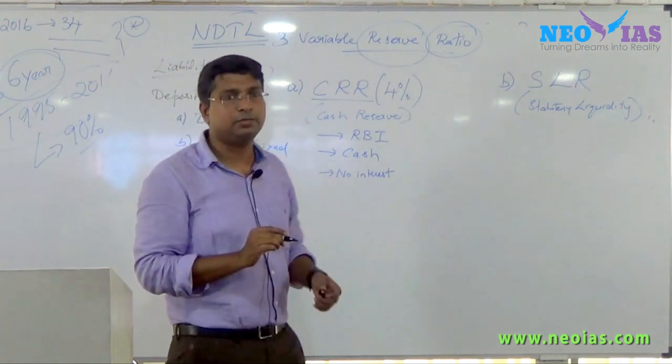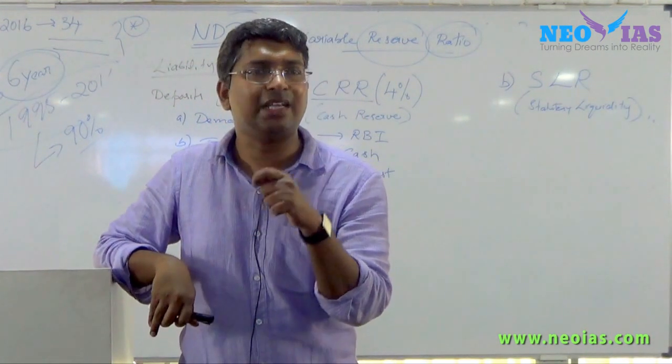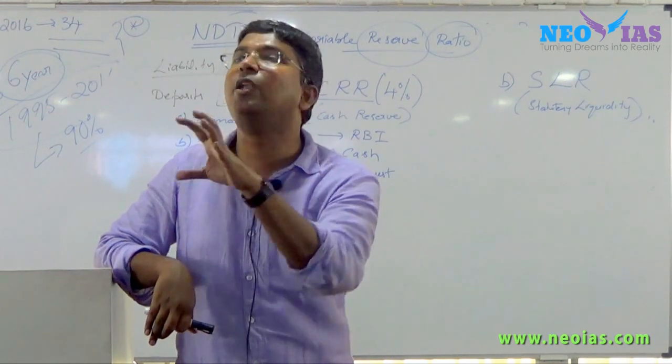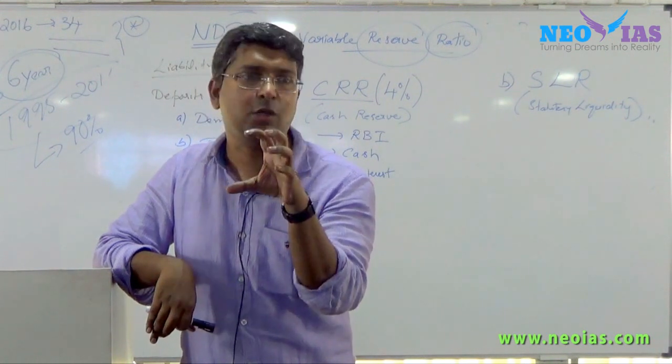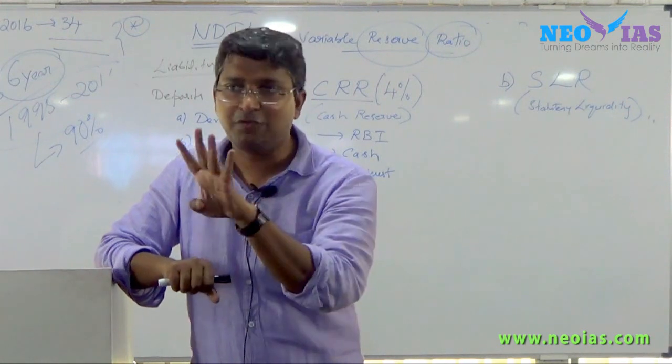During this period, whatever deposits have come to the banks, RBI knows it. Normally CRR is how much? It's only 4%.